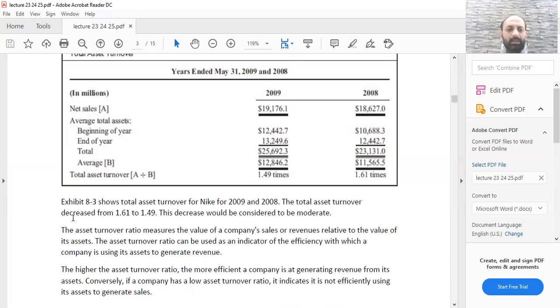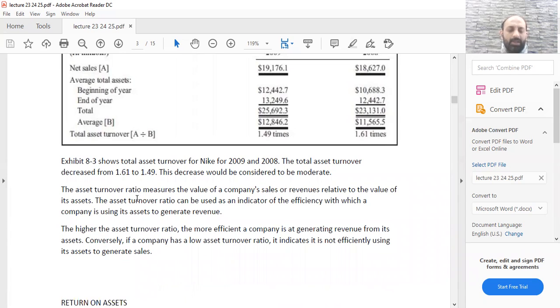The total asset turnover decreased from 1.61 to 1.49. This decrease would be considered to be moderate. The asset turnover ratio measures the value of a company's sales or revenues relative to the value of its assets. It can be used as an indicator of the efficiency with which a company is using its assets to generate revenue.